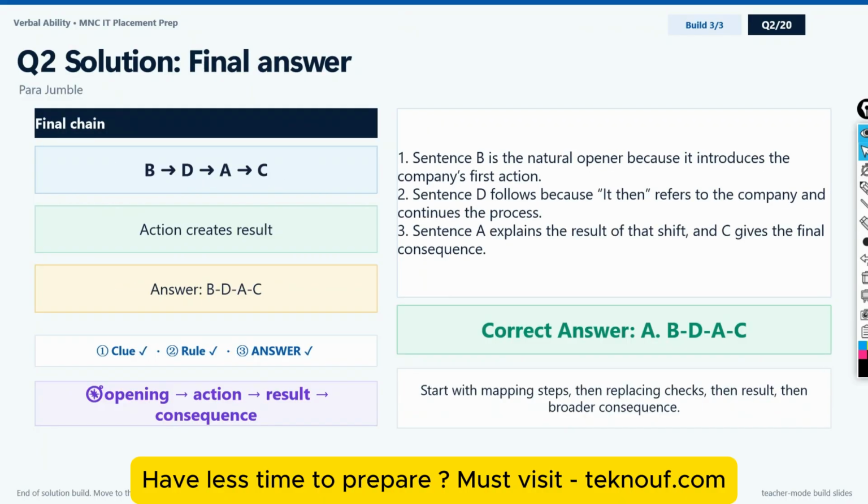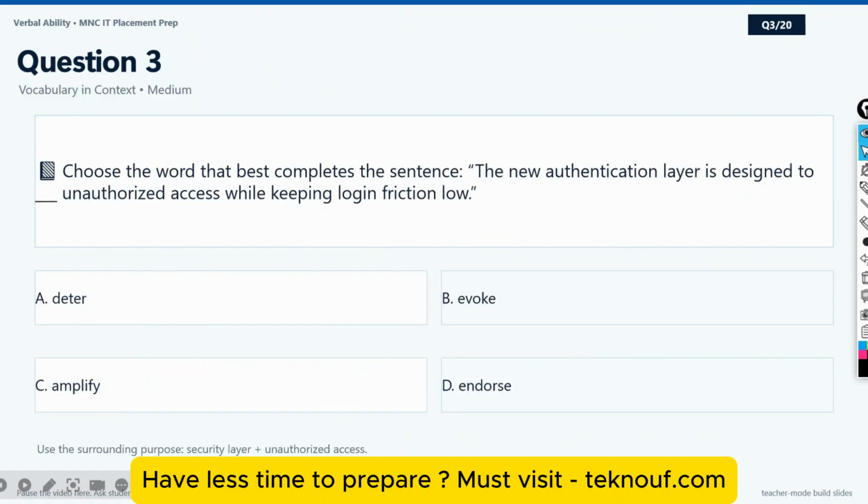So BDCA should be the correct answer, because sentence B is the opening with the company first, and D follows because it has it then. Then sentence 3 is the sentence A, where it was a result or consequence, you can say, in the C. So that's why BDCA is the correct answer.